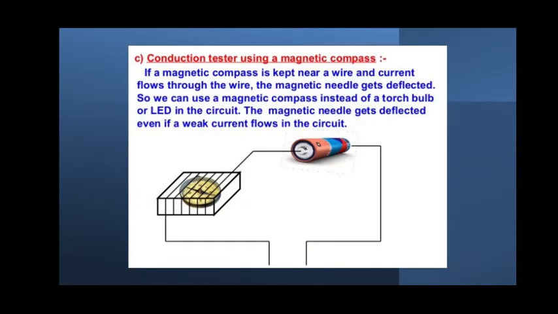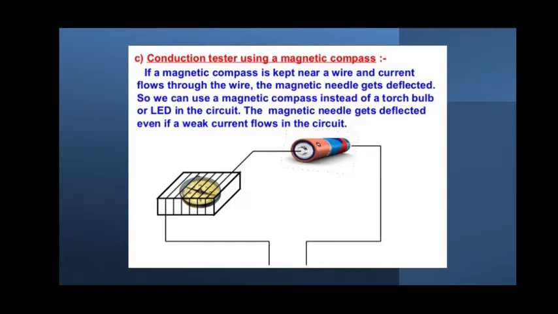The third one is the magnetic compass. You can use a magnetic compass to see whether the conduction of electricity is happening or not. If a magnetic compass is kept near a wire and a current flows through that wire, the magnetic needle gets deflected. So we can use a magnetic compass instead of a torch bulb or an LED bulb in a circuit. The magnetic needle gets deflected even if a weak current flows in a circuit.